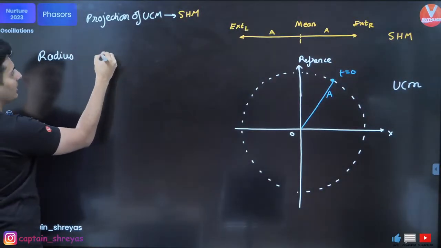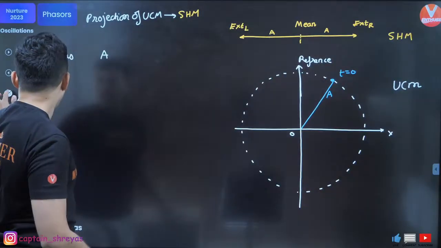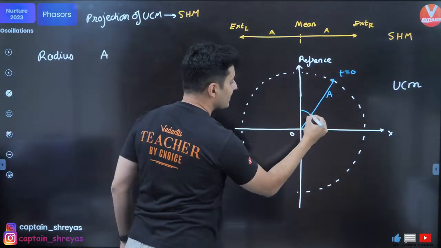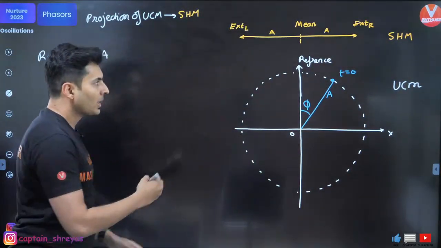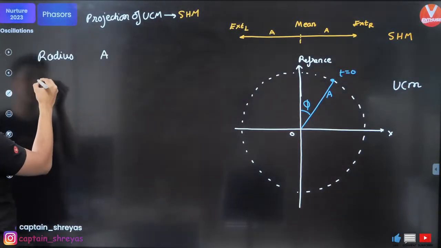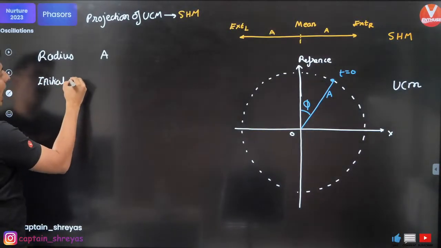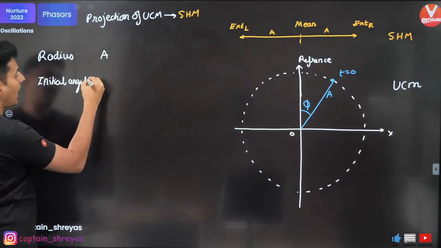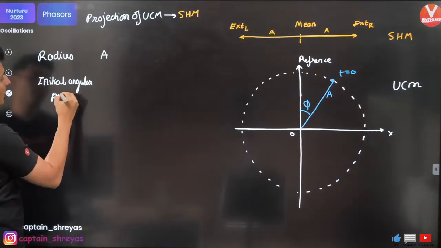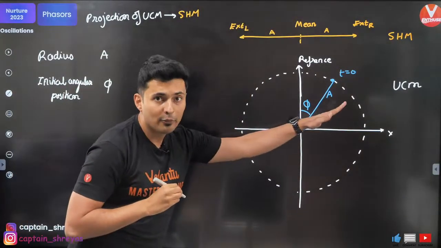At time 0, it makes a certain angle phi with respect to the reference. That I'm going to call the initial angular position. Initial angular position with respect to the reference, I'm going to call phi.